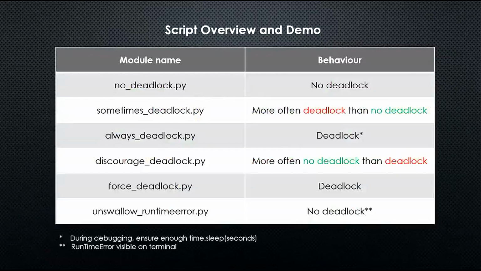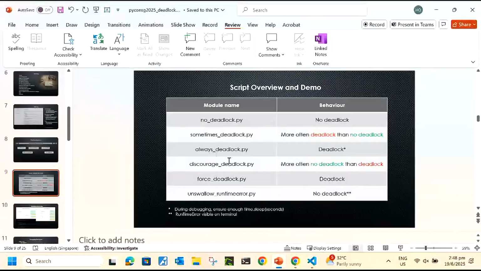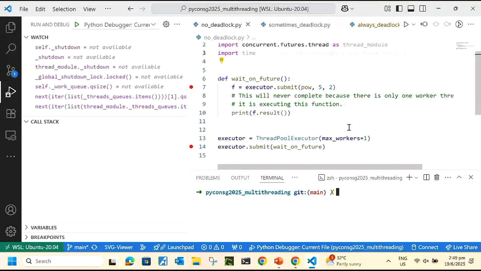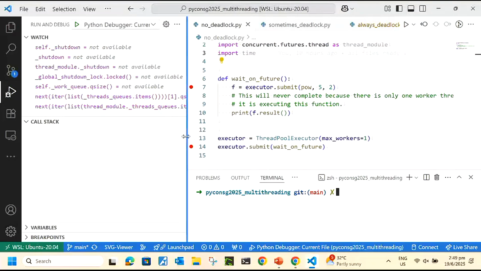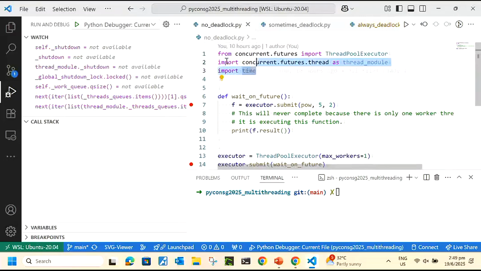Am I demoing? Yeah, I should be demoing now. Okay. So I'm gonna get out of here. I'll run some files to see what no lock or sometimes lock looks like. So here I got a file. This file is exactly what you saw in the PEP 3148 just now. I'm not gonna describe it more. The only new part is the import, because in the PEP they did not import. So here we must import the ThreadPoolExecutor, otherwise it will not run.